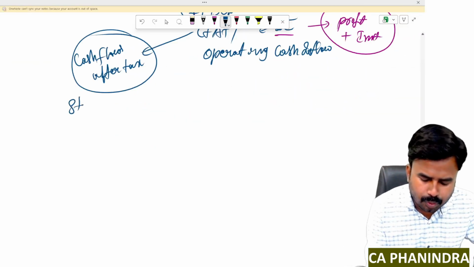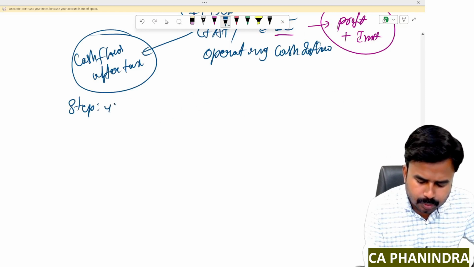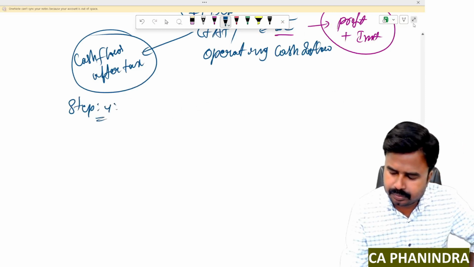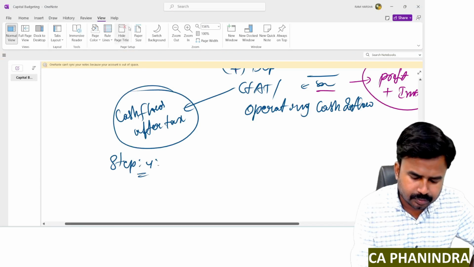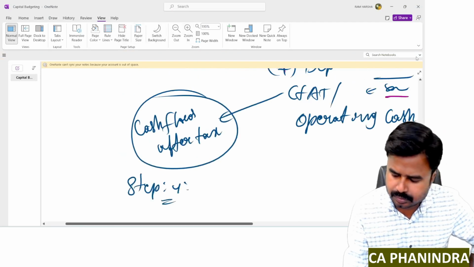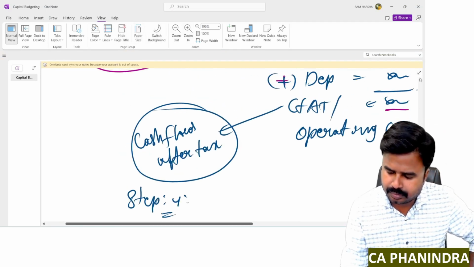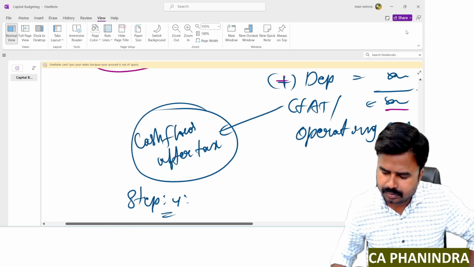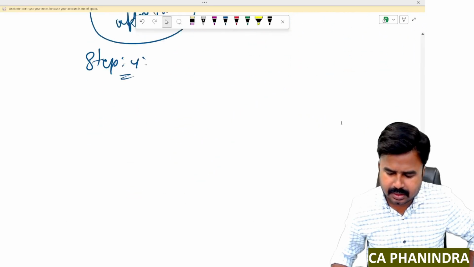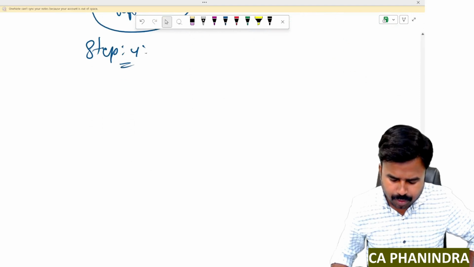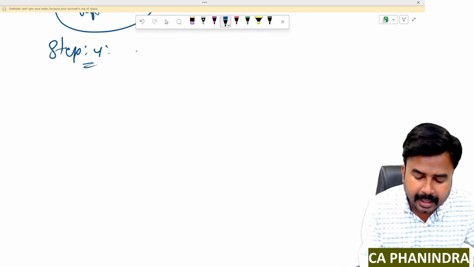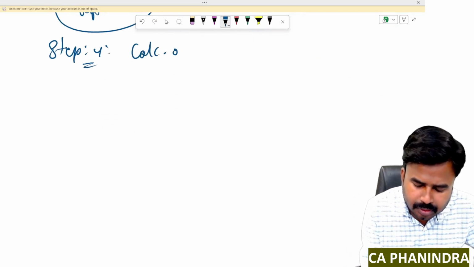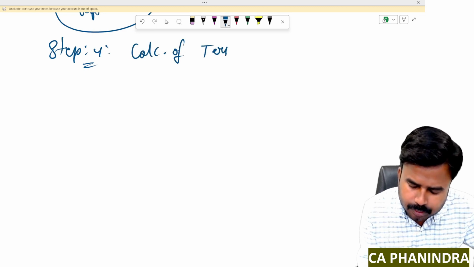Step number 4: calculation of terminal cash inflow.